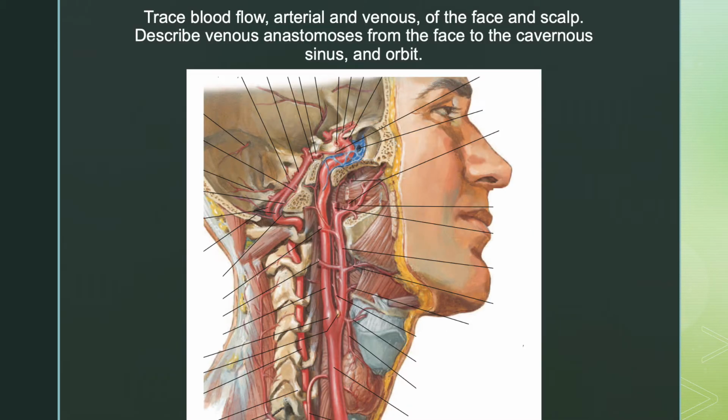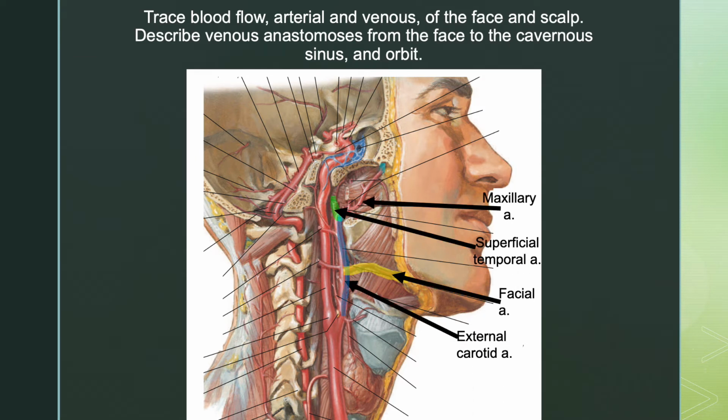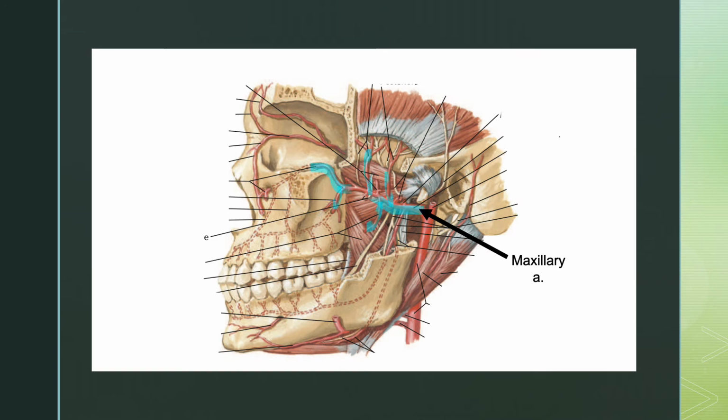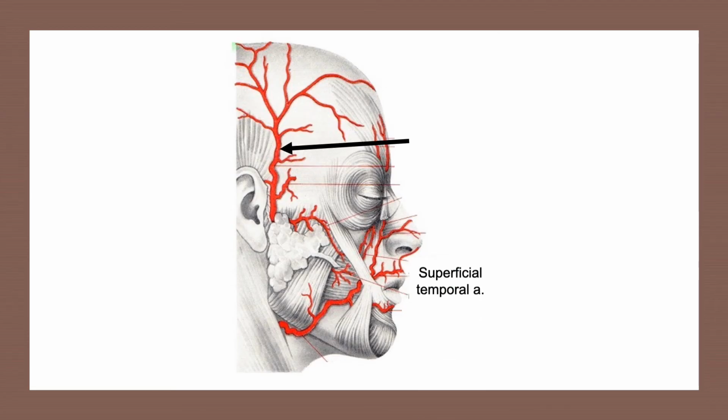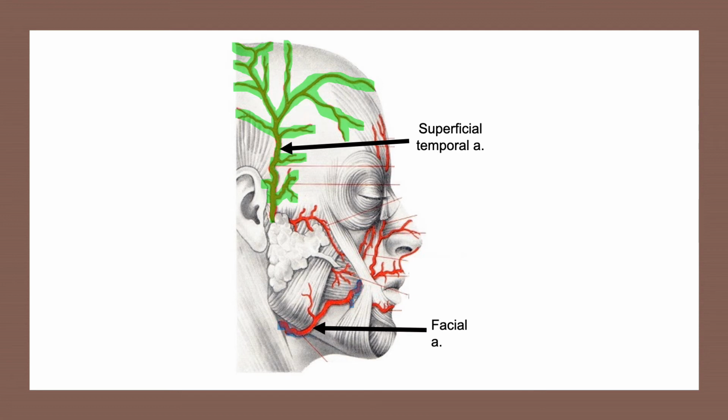Most of the arteries that supply the face and scalp are branches of the external carotid artery. The facial, superficial temporal, and maxillary arteries are the major branches of the external carotid artery that supply the face. The maxillary artery supplies the deep structures of the face, while the superficial temporal and facial arteries generally supply the superficial areas of the face.